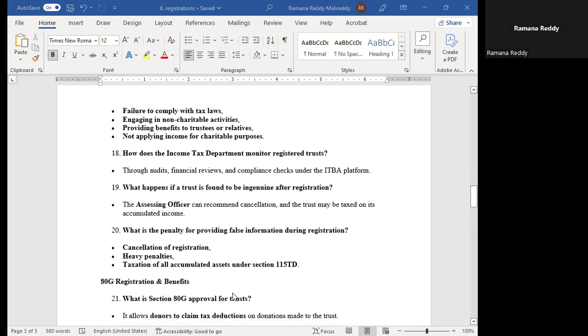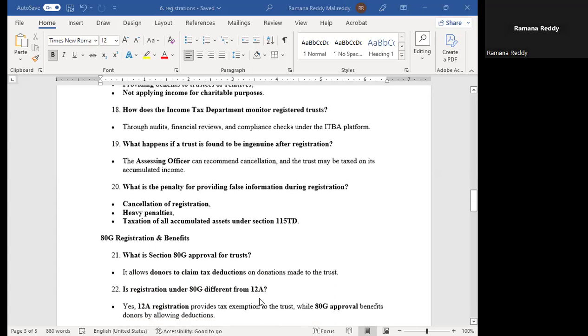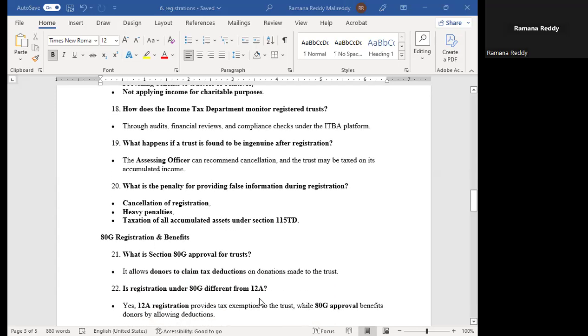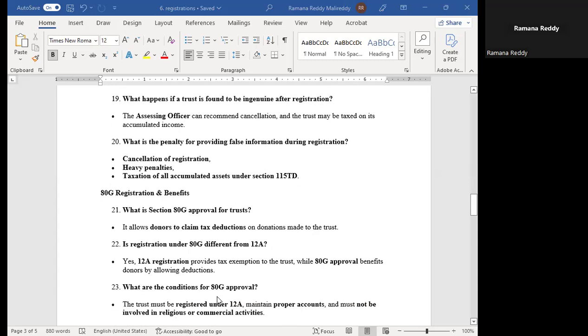Then 80G registration and benefits. What is section 80G approval for trusts? It allows donors to claim tax deductions on donations made to the trust. That is the advantage with 80G. Is registration under 80G different from 12A? Yes, 12A registration provides tax exemption to the trust, while 80G approval benefits donors by allowing deductions. That is the difference between 12A and 80G.